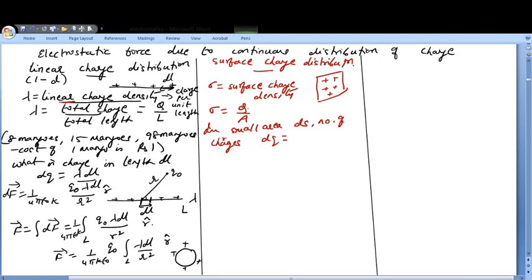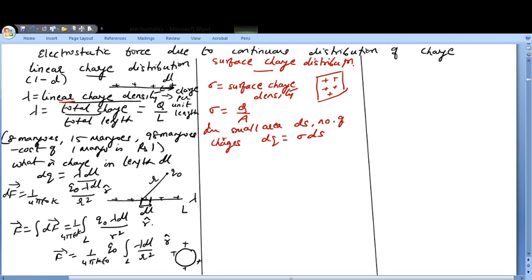Sigma means the charge per unit area, so in area ds it will be sigma ds. This gives you the charge in the small area ds.